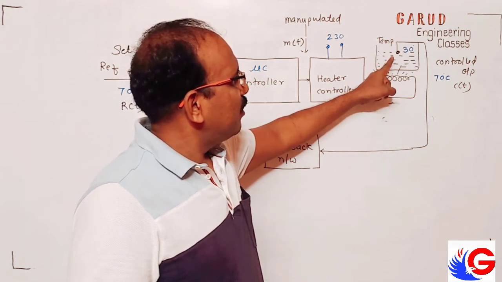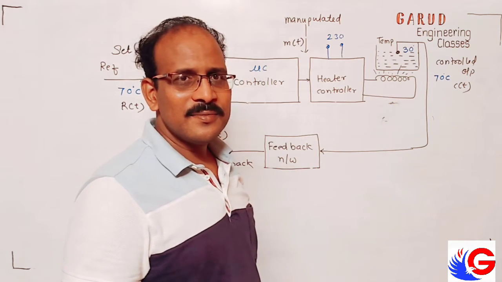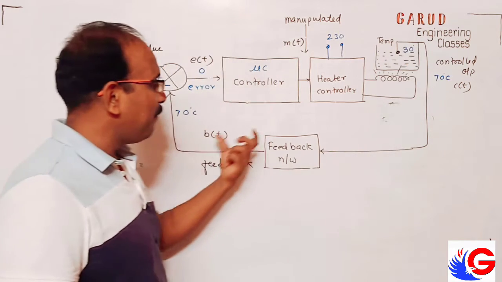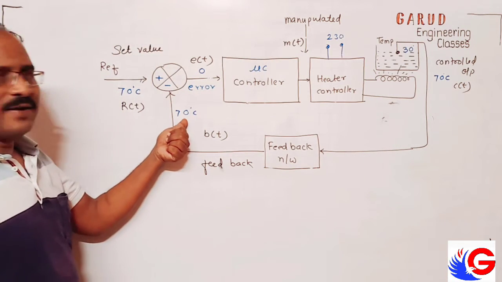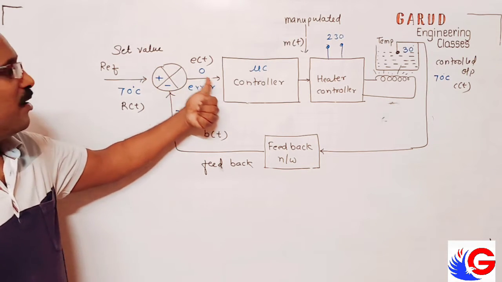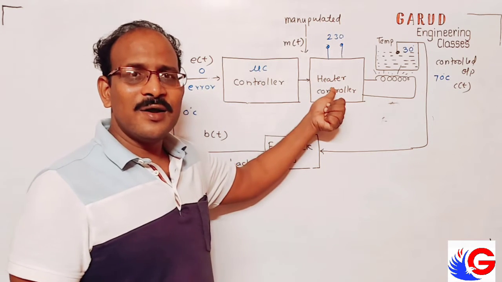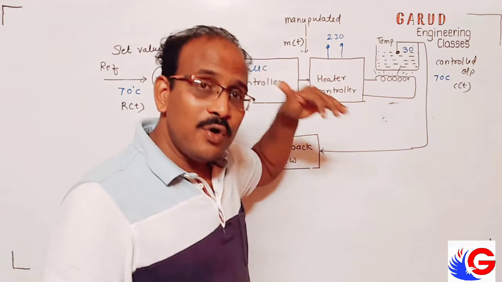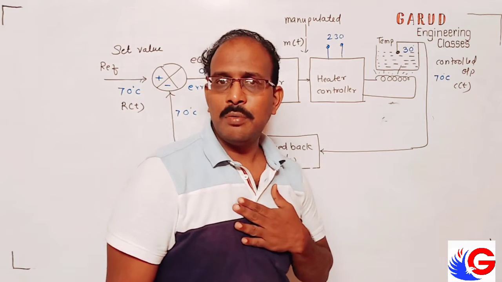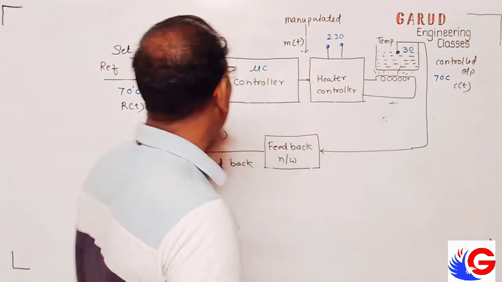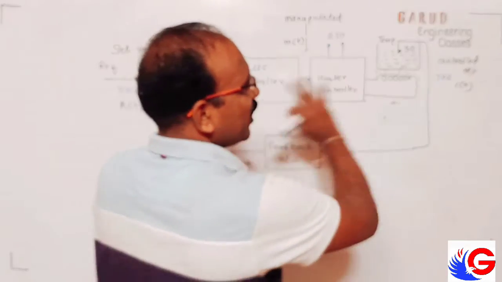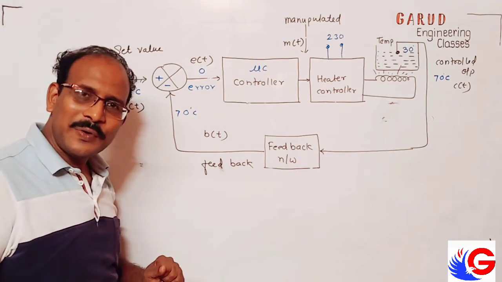So, what will happen? If the temperature decreases, suppose to 68, it is continuously compared. 70 minus 68, 2 degrees error. The controller will turn on. The heater will turn on. So it is controlling as well as maintaining. So, what to do? We don't have to do anything. We just have to set the temperature. This particular system will take care of that. It's very interesting to know.